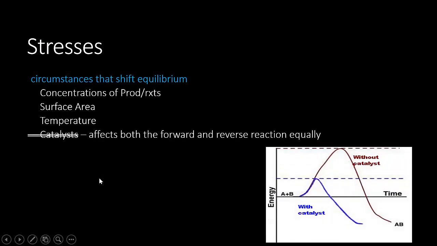A catalyst does not actually cause a shift in equilibrium because a catalyst lowers the activation energy of both the forward and the reverse reaction. A catalyst simply allows you to arrive at equilibrium faster. So a catalyst is not considered a stressor and therefore is not governed by Le Châtelier's principle.